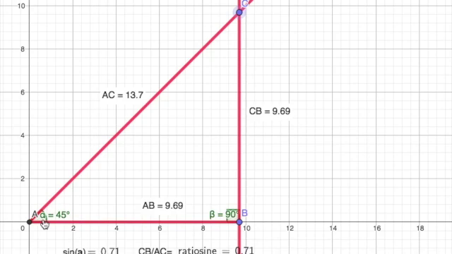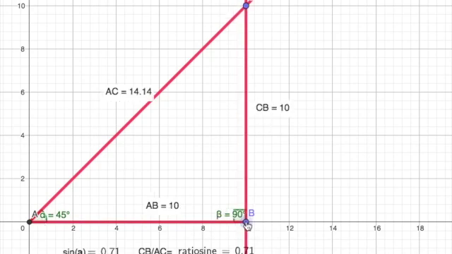Let me make this a little bit... Let's say this is 10. Then this side is also 10, because this is a square that we cut in half to get the right triangle. Well, this hypotenuse is 14.14. That's this times the square root of 2. That's just the way this always works.